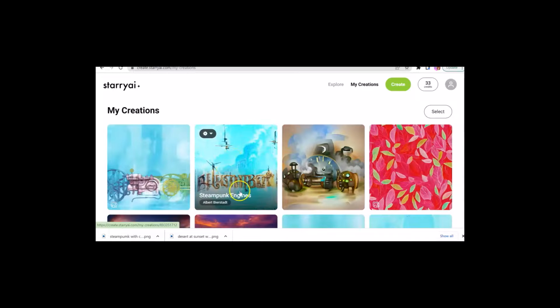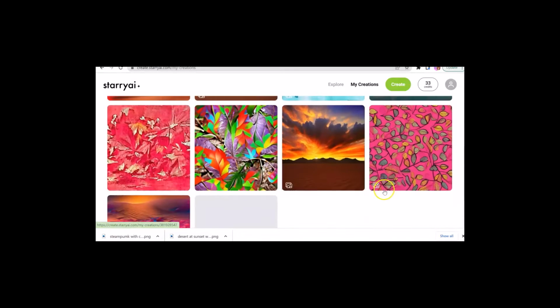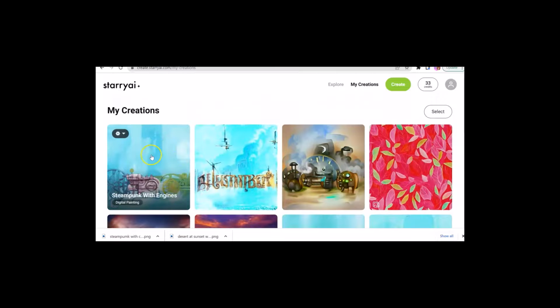Okay, and while this one was finishing, this was using Albert Bierstadt style, and I think it would be confusing to use this on a cover because it looks like a name there. I redid the same cover that I used for this one and this one, and I loaded it again, and I just put steampunk with engines, and I made it a digital painting. And I love that one as well.